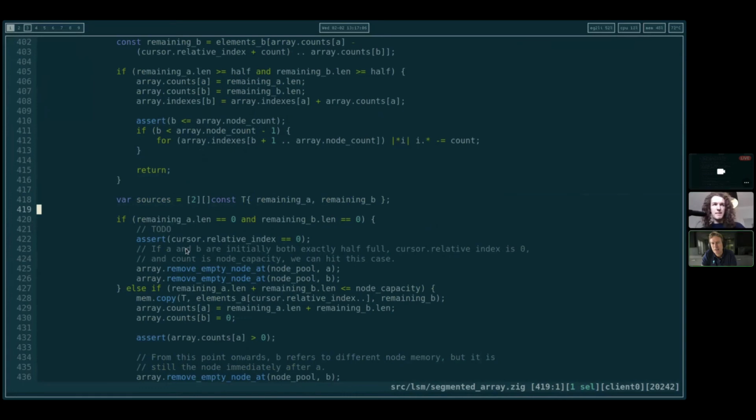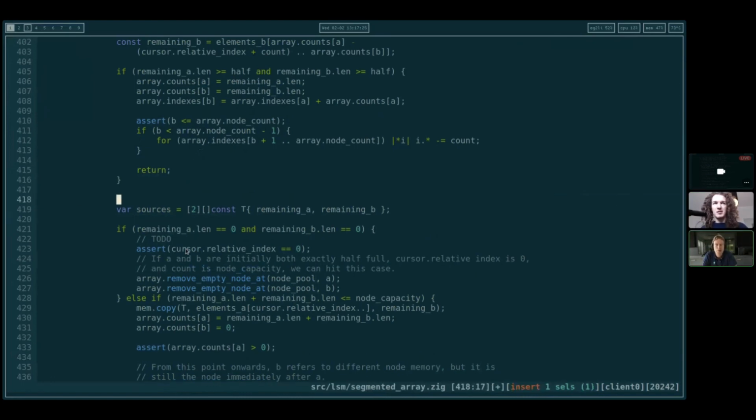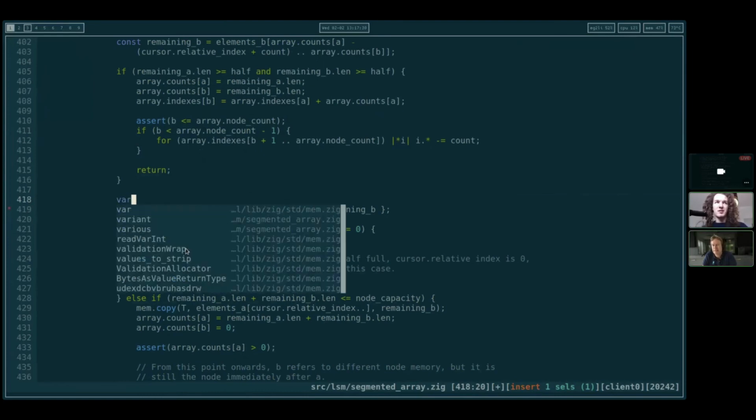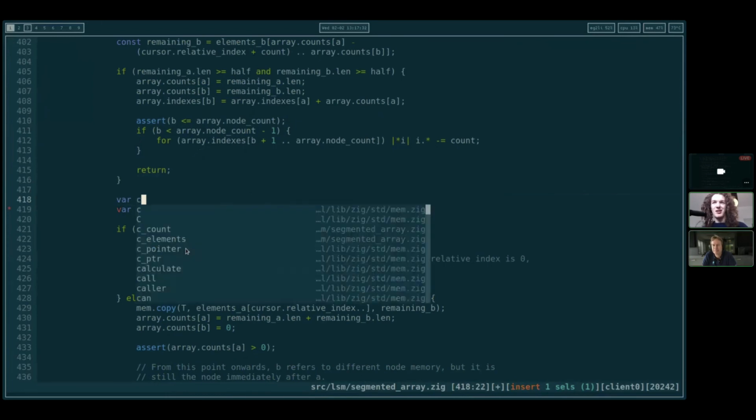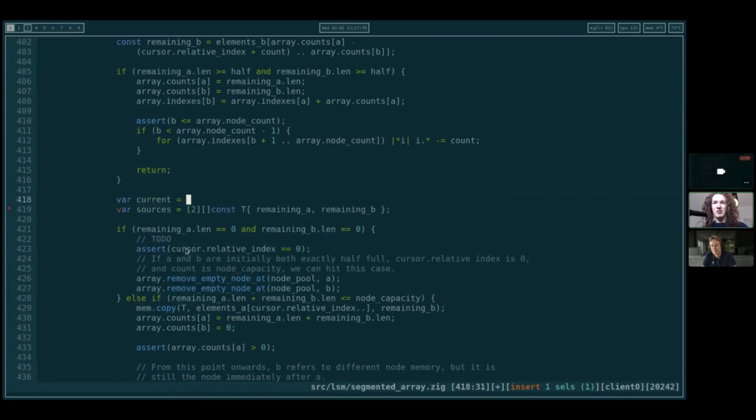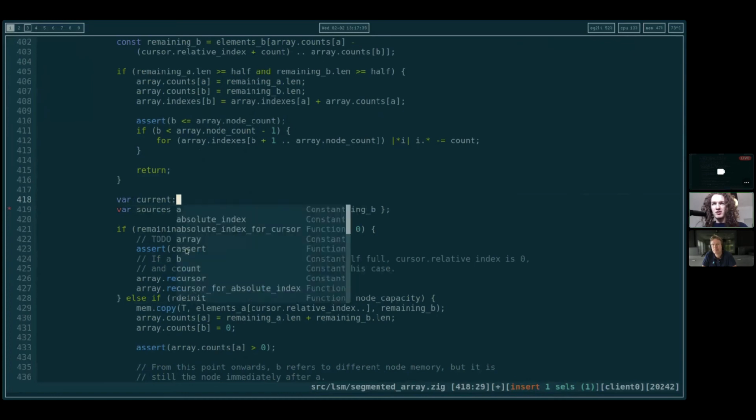Remaining A we don't need to copy. It's kind of like a leave start index, or start cursor. Do we have a cursor that moves? We need a target node that moves, and a target index within it. So it's just a cursor, right? So current equals, what's going to be a cursor?